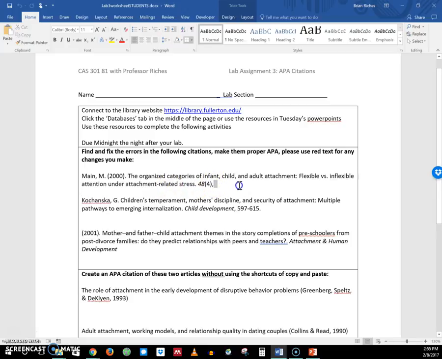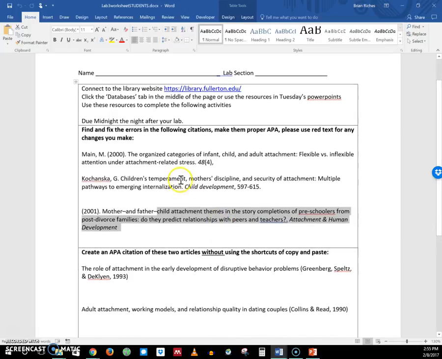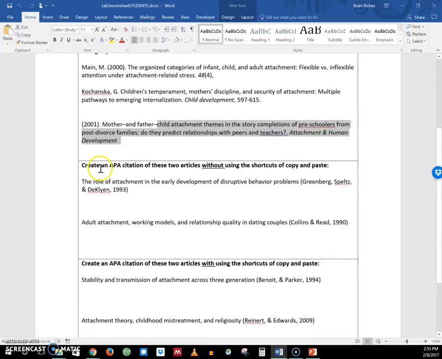Looks like there might be something missing over here. Maybe I deleted an author name, and then make any changes in red text. So this one, and this one should all have some red text in them to show where are corrections you have made.